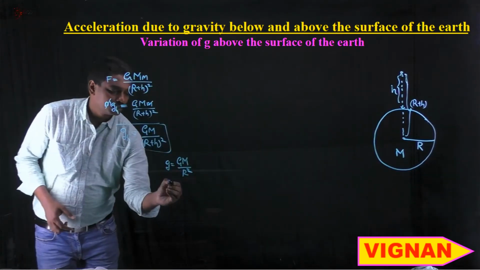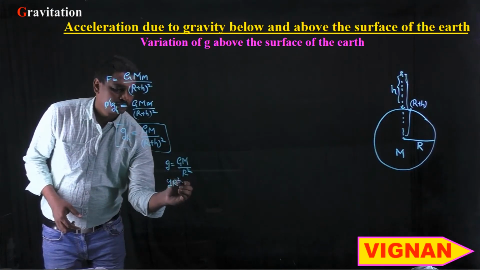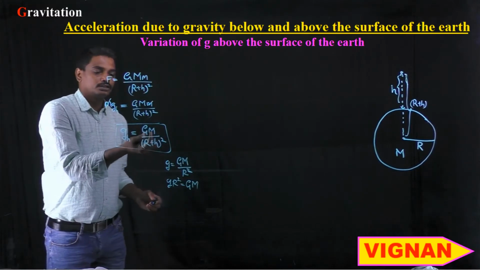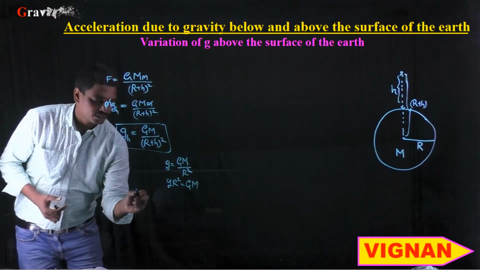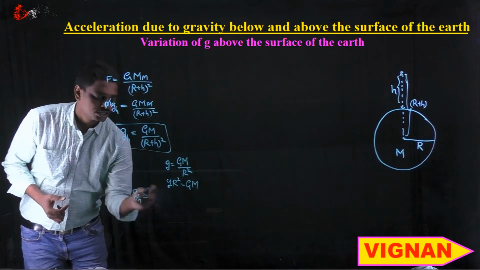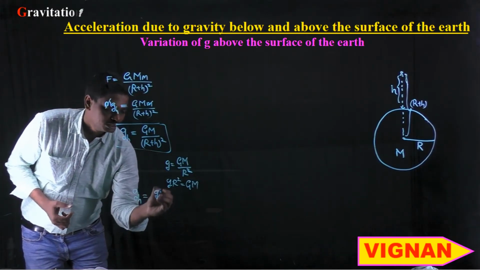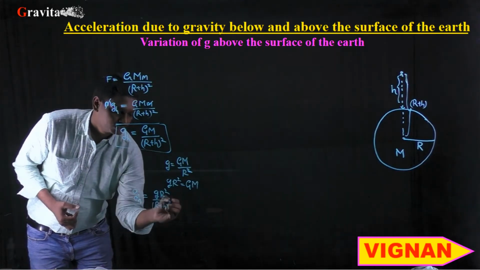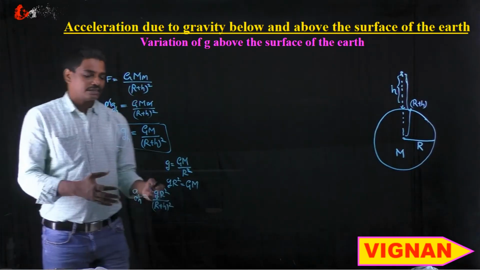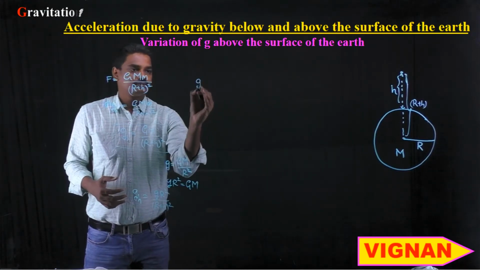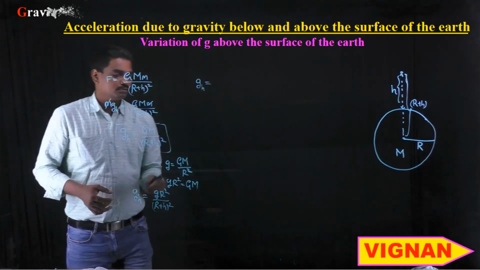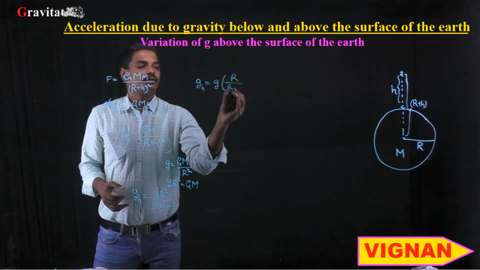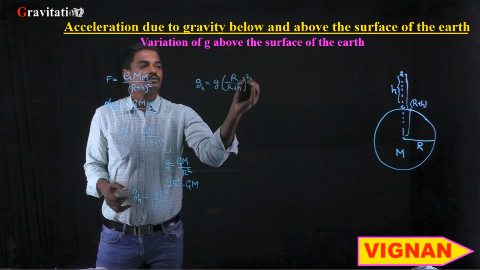So from here g into R square can be written as capital G into M. So gh is equal to g R square by R plus h whole square, which can be rewritten as gh is equal to g into R by R plus h whole square.